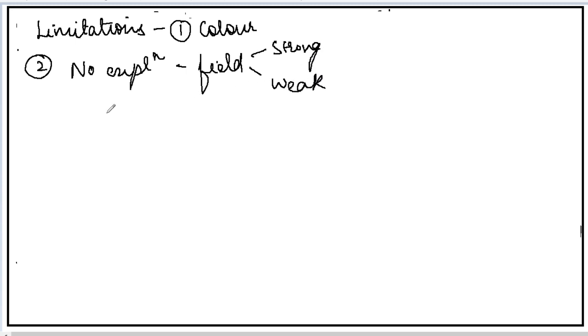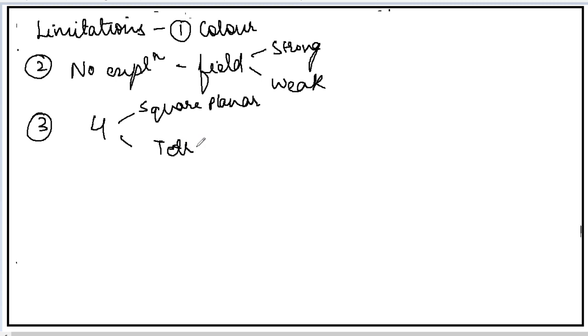That is not explained anywhere in the valence bond theory. Although it explains the magnetic properties and the geometry, it does not explain this. Third, if the coordination number is 4, whether the complex will have square planar or tetrahedral geometry is not explained by this theory.